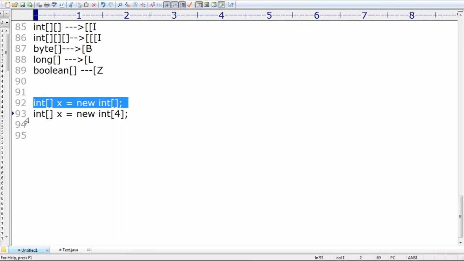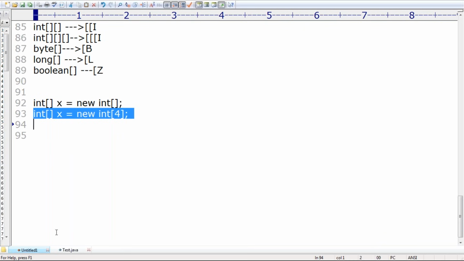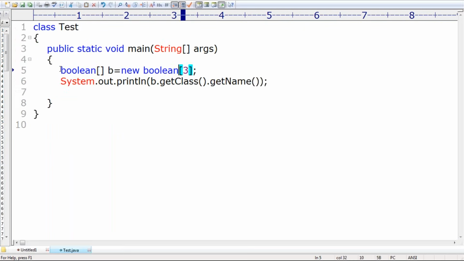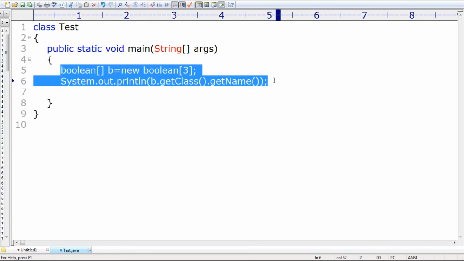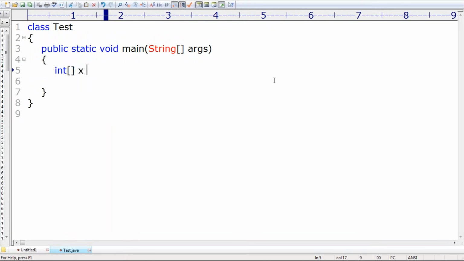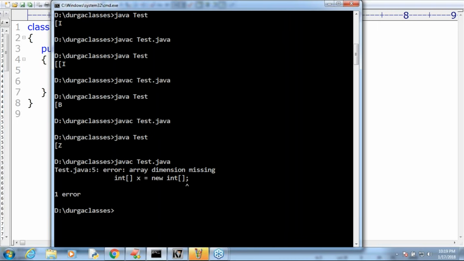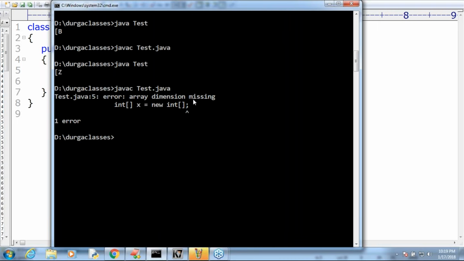That's why this one is invalid, but the second one is valid, sir. Sir, where is the proof? Sir, please. Like you people may ask, very simple matter of just 1 second. Int array x is equal to new int array, that's all. Observe the compile time error you are going to get. Are you seeing the compile time error? Array dimension is missing, something like this.